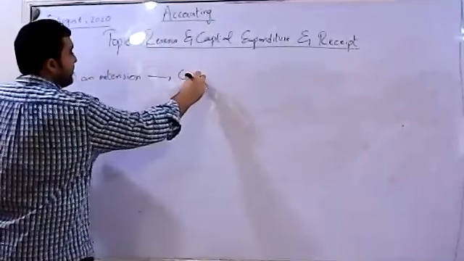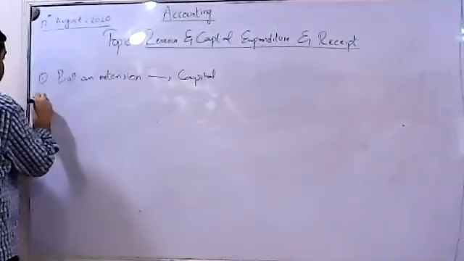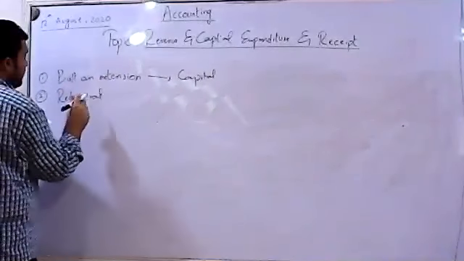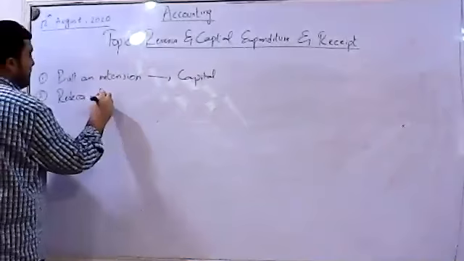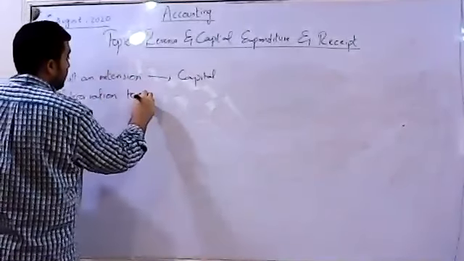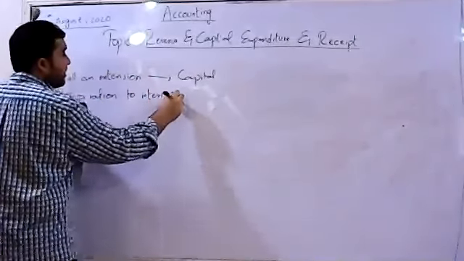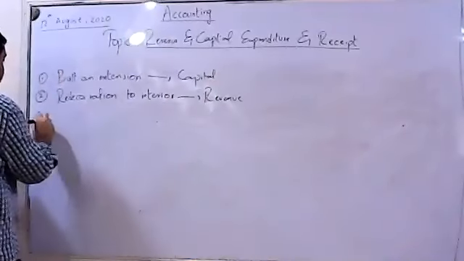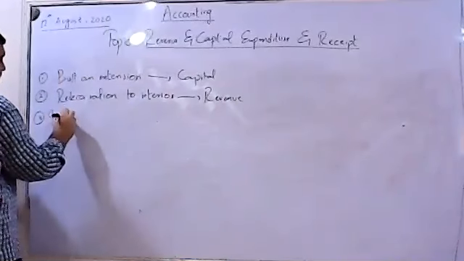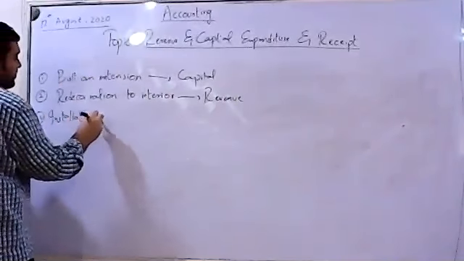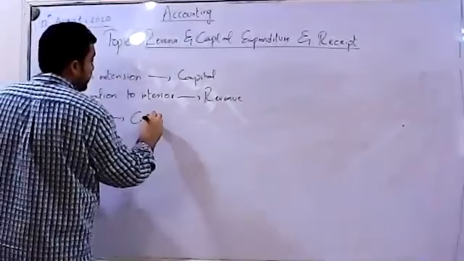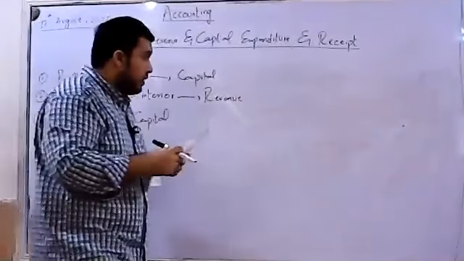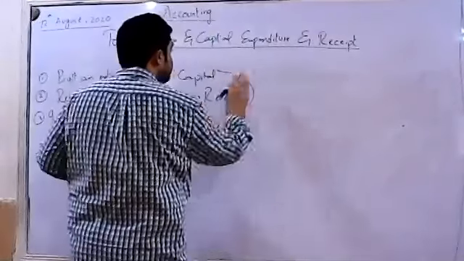This is capital expense. Then redecoration. Redecoration to interior is revenue expense, as I told you all, and the installation of the air conditioner. Installation is basically also your capital expense because it is an expense which is incurred to bring the non-current asset into working position.